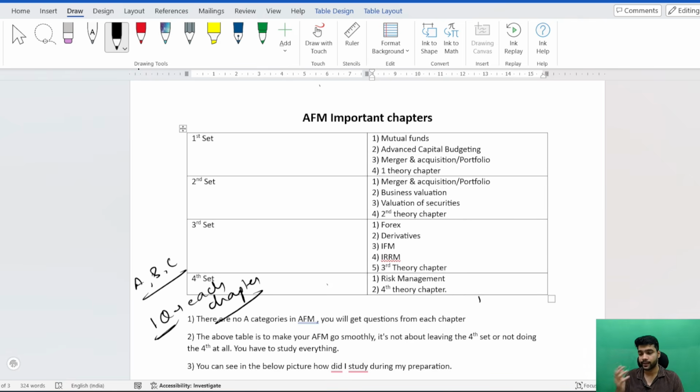So if you see the entire bifurcation of the chapters, you will see that there are some easy chapters as well as some difficult chapters, so that you get in a flow and you like AFM and you are able to do the entire sums in a very easy manner. This is the logic of bifurcating the entire AFM in 4 sets: easy chapters plus tough chapters plus theory chapters. So the entire coverage is also here.